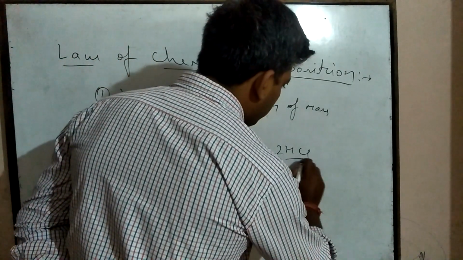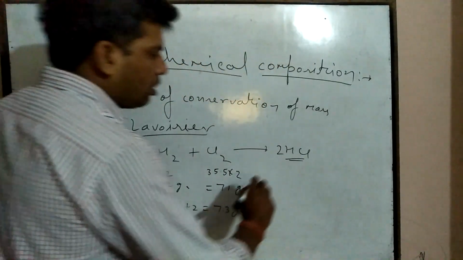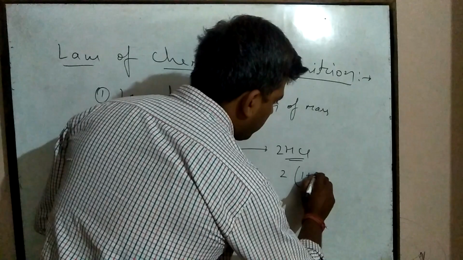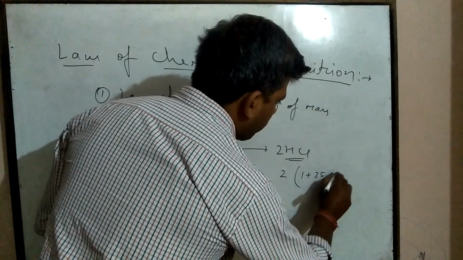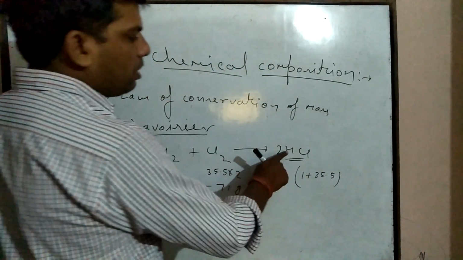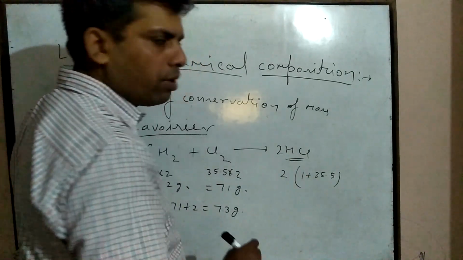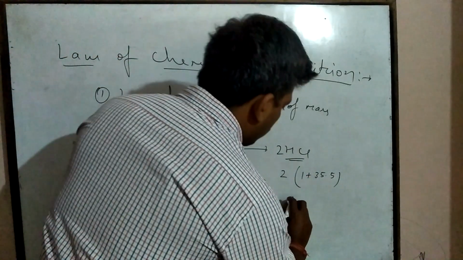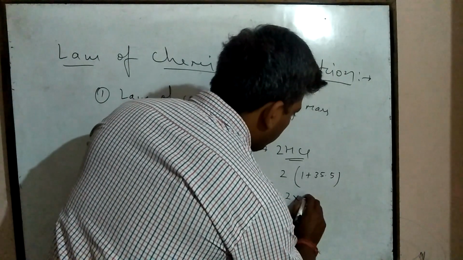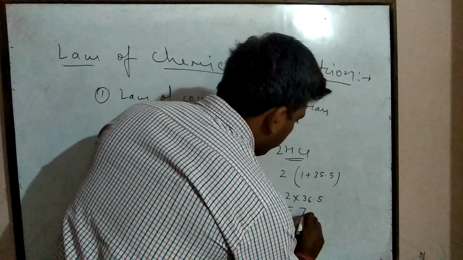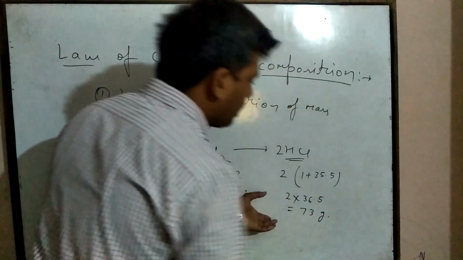Now, 2 into 1 plus 35.5. Atomic mass of hydrogen is 1 and atomic mass of chlorine is 35.5. In this way, 2 into 36.5 is equal to 73 gram.